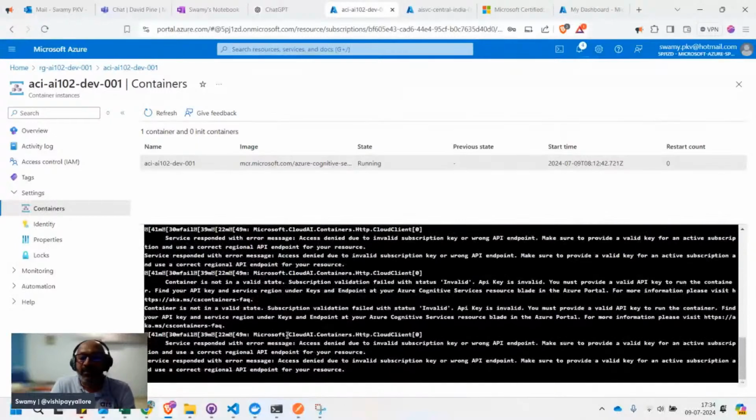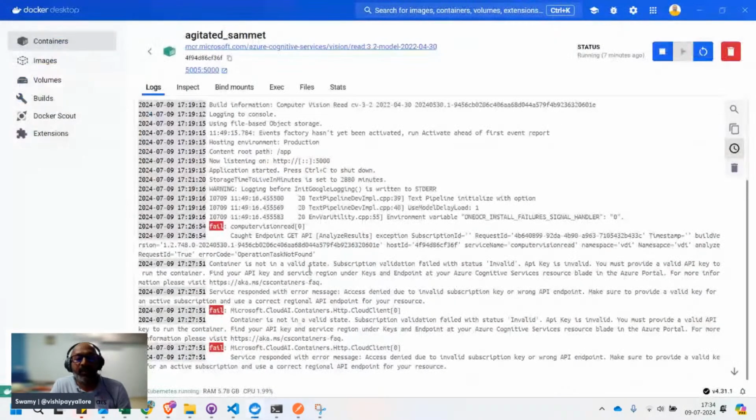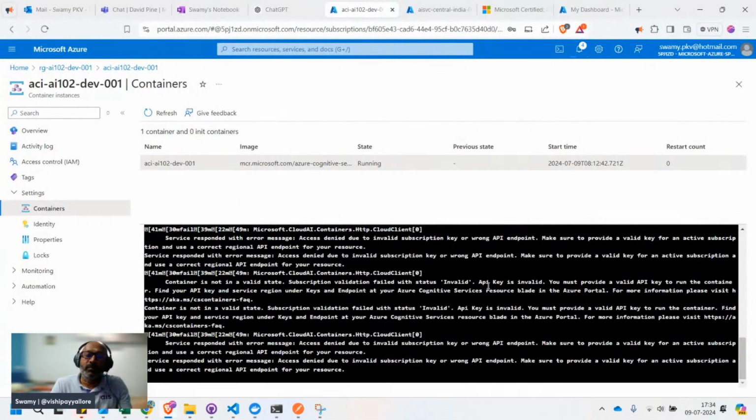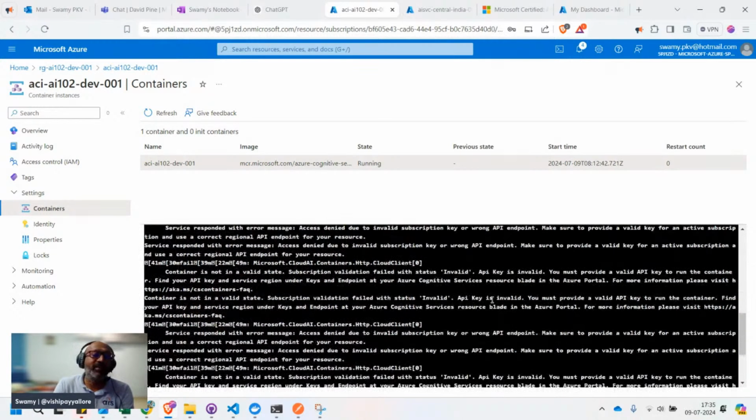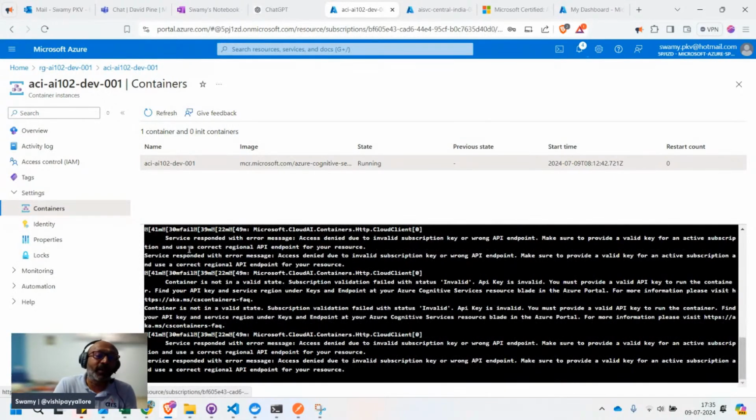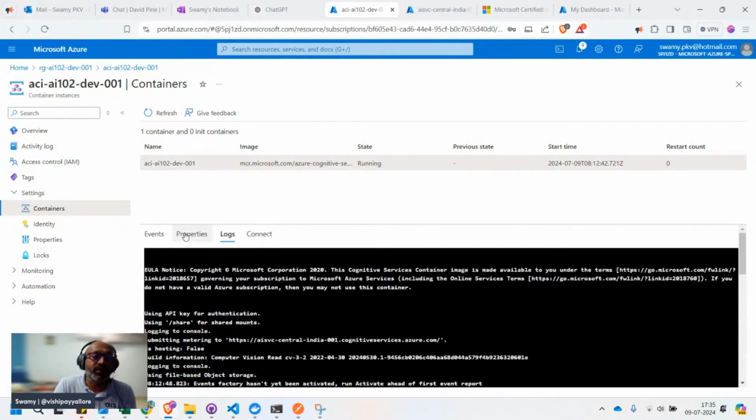And we are seeing the same type of errors we are seeing in my local Docker, because I created this last night, but I have changed the key. We simulated a scenario that the key was compromised, and we have modified it. So that's the reason it is not working. I just wanted to show you these things.